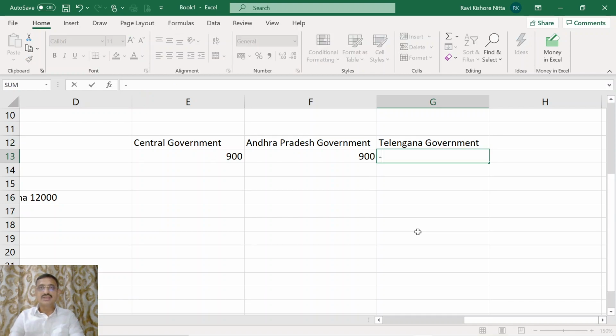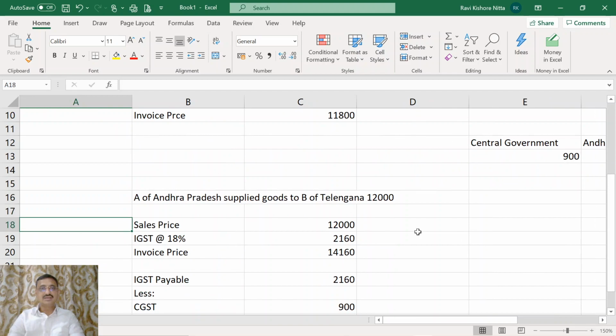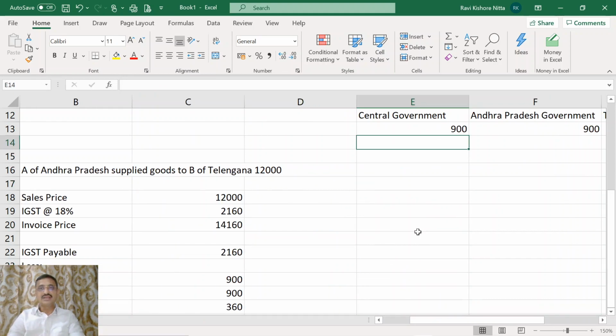Here Telangana government did not receive anything. So Telangana government in the preceding point did not receive anything. Now what has happened? Now here the IGST payable is 2,160. Now what is the amount of balance IGST paid by this person? Now this person has paid 360 rupees as IGST. So again the central government will get 360 rupees as IGST.